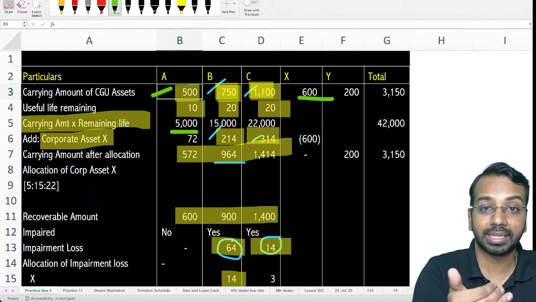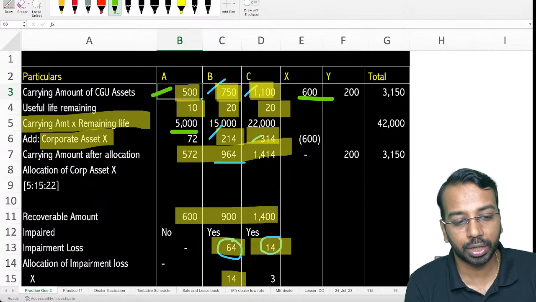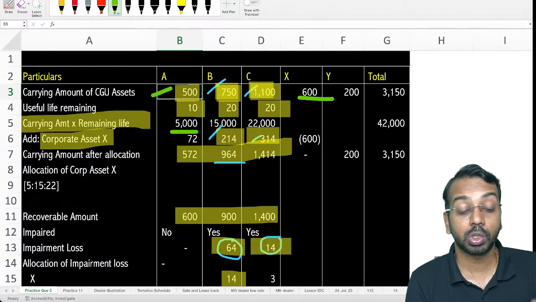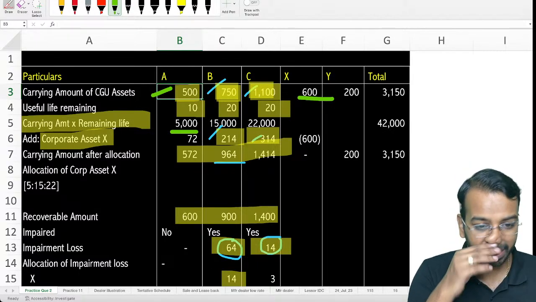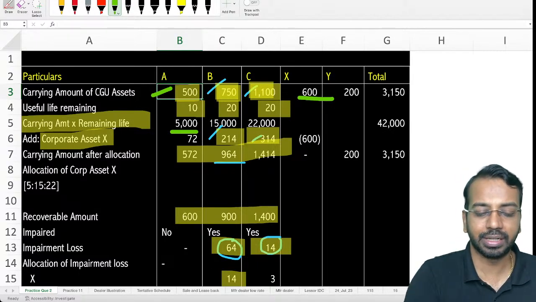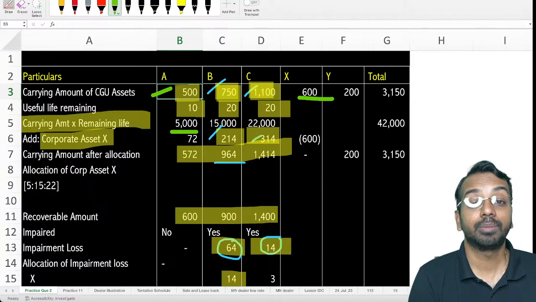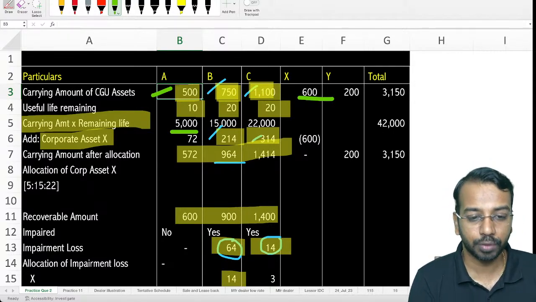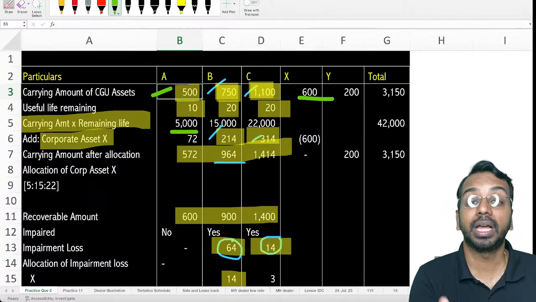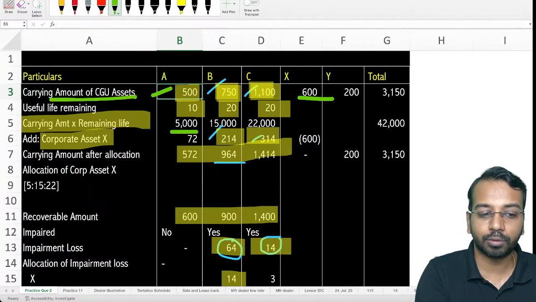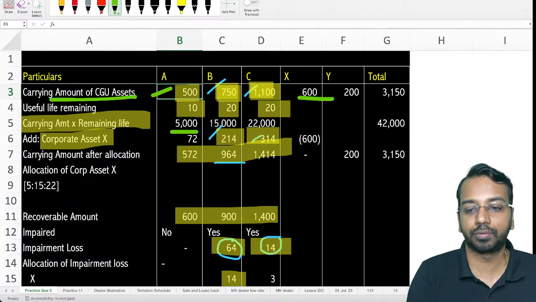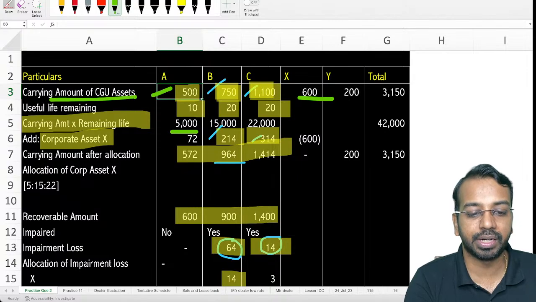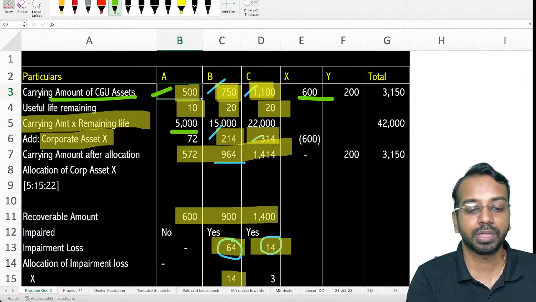The reason we are doing this is to ensure that the allocation of the corporate asset is based not only on the carrying amount but on the carrying amount and useful life. Maybe an asset has a carrying amount of 500 but can be used only for 1 year. If you just allocate based on the carrying amount, the allocation will not be proper. So you calculate the weights: the carrying amount multiplied by the remaining useful life. So 500 into 10, 5,000, 15,000 and 22,000. In that ratio, you will allocate the corporate asset.